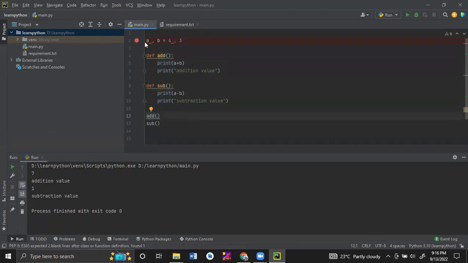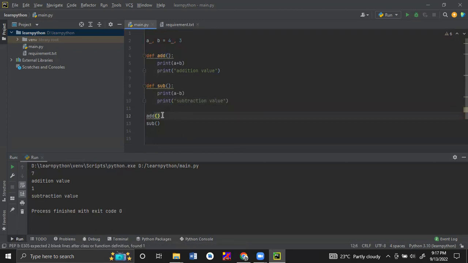Now if we execute this, first these two lines have been executed because first I am calling this add method. As usual, we know that Python is a procedural language. It will execute the code line by line. First it will complete the addition method by executing all the code inside it. After that, it will call the subtraction method and execute all the lines inside it.